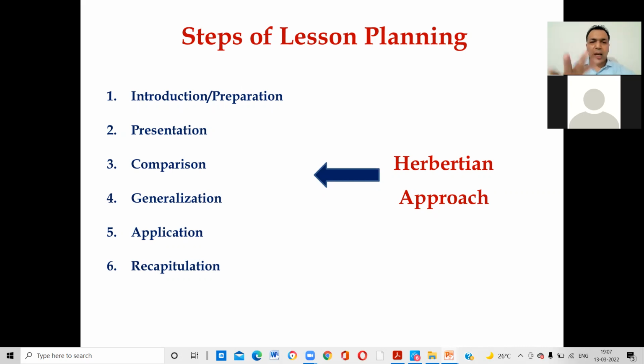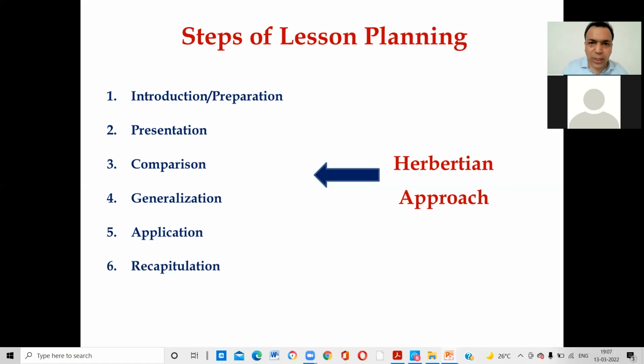So I understand from here, introduction means Herbert wants to say that if you have to go into class, you have to prepare your lesson first. One day before, you have to plan your lesson. Presentation: now you are interacting with the student. You have to teach the student with different kinds of examples, daily activity examples you can take with your topic also.